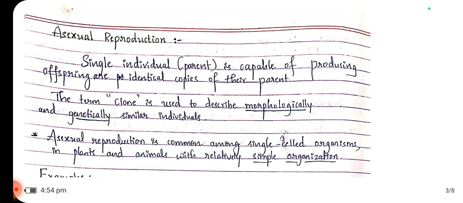In asexual reproduction, what happens is a single individual or parent is capable of producing offspring which are identical copies of their parent. When they are identical genetically and morphologically, we use the term clone. It's a terminology where the organism is both genetically and morphologically similar to its parent.